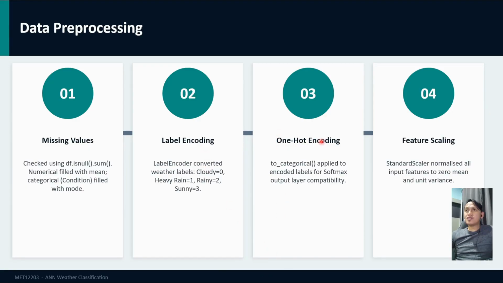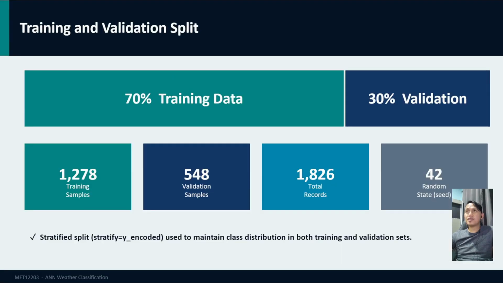Step 3 was one hot encoding. We applied to_categorical to convert the encoded labels into a categorical format, which is required for the softmax activation function in the output layer. Step 4 was feature scaling using standard scaler. This normalized all input features to have a mean of 0 and a standard deviation of 1. Without this, features with larger numerical ranges would unfairly dominate the training process. After pre-processing, we split the dataset into training and validation sets. We use a 70-30 split.